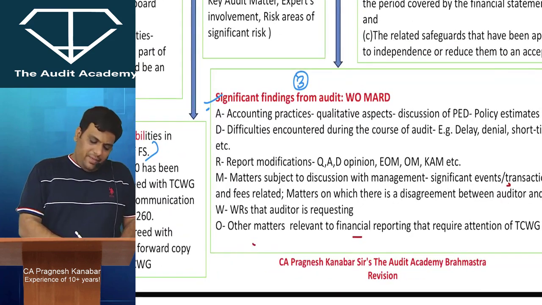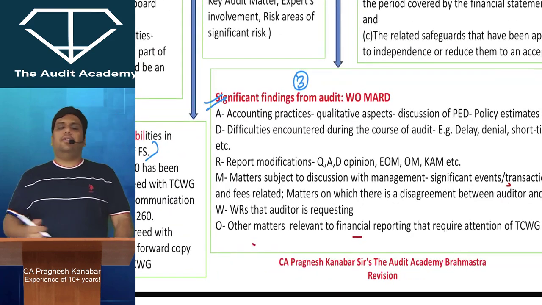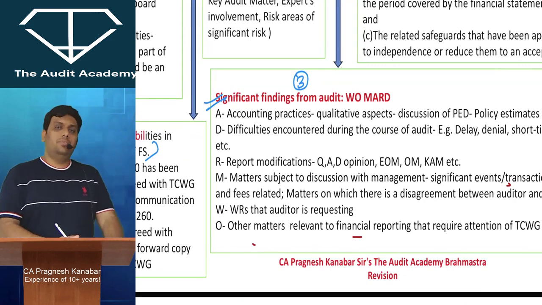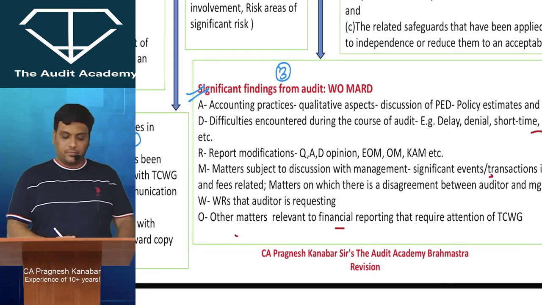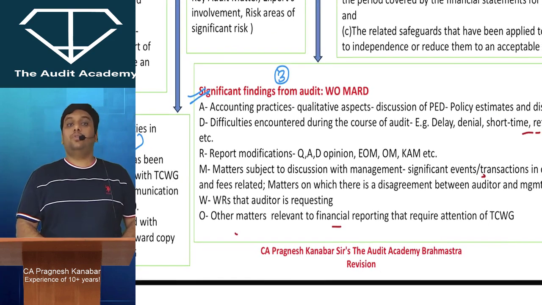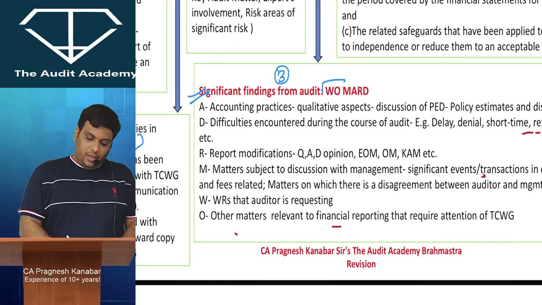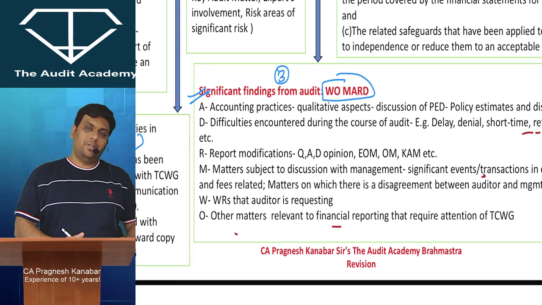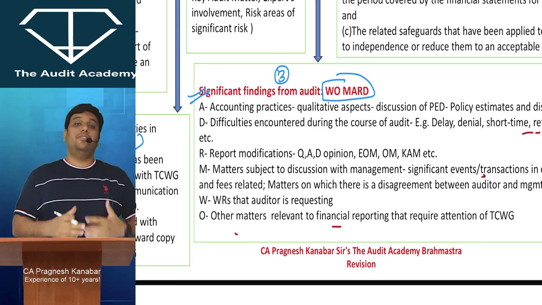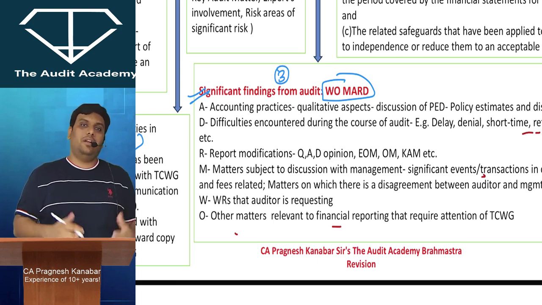And this you have been seeing in different essays: significant findings from audit. Whenever we come across something sensitive, we always talk about communication with those charged with governance. Significant findings from audit. Now, if you see, I've given a code word over here, "wo marg". I'll talk about that code word later, but let us understand the points properly. When you're talking about significant findings, it has to sound significant also.